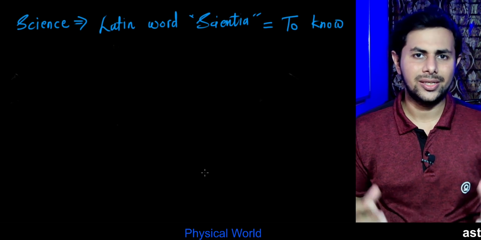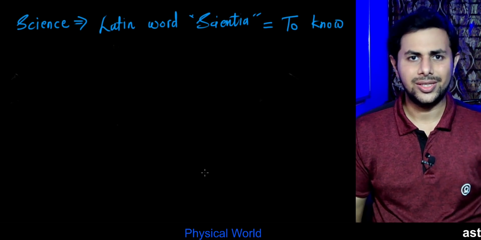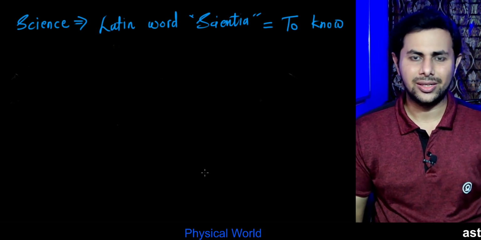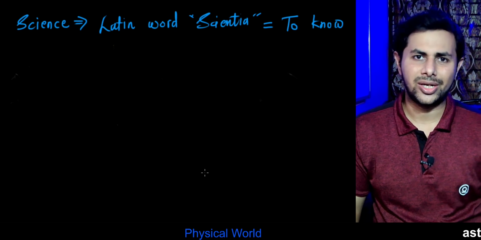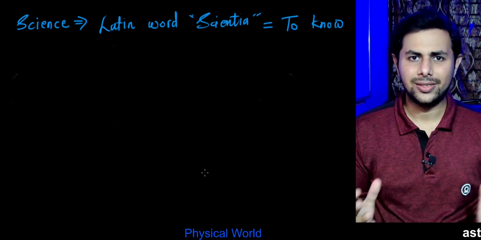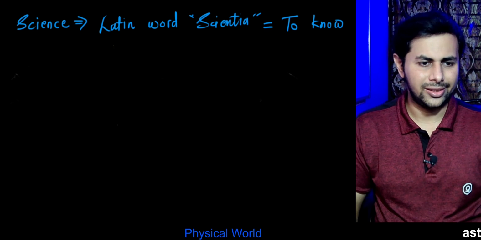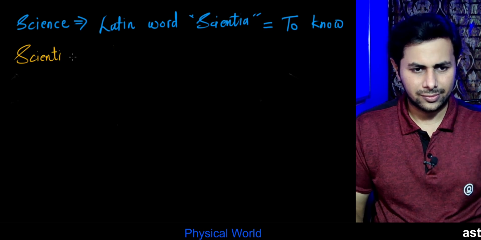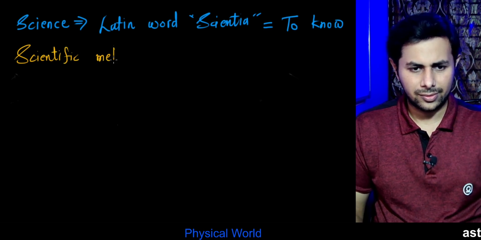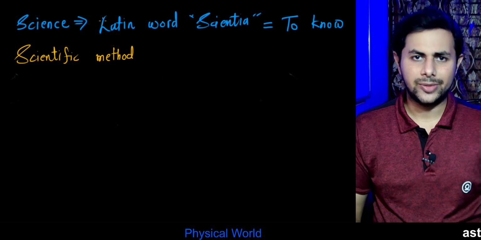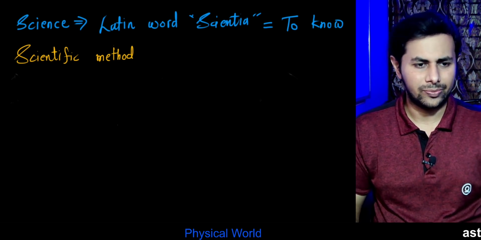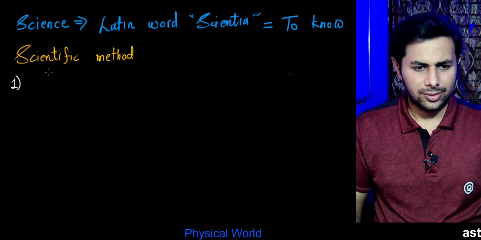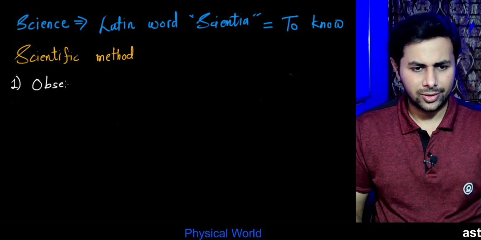Next is, how do we study science? Since we have been studying science for millions of years, we have developed a method which more or less works. The method is known as the scientific method. So let's see the scientific method. There are various steps involved in a scientific method. The first step is to observe a phenomenon. So the first step is observation.